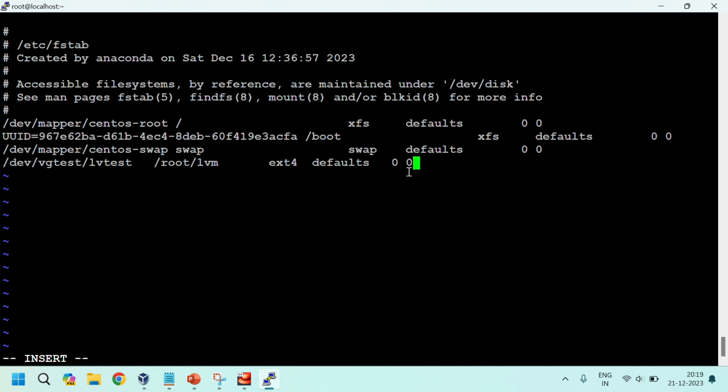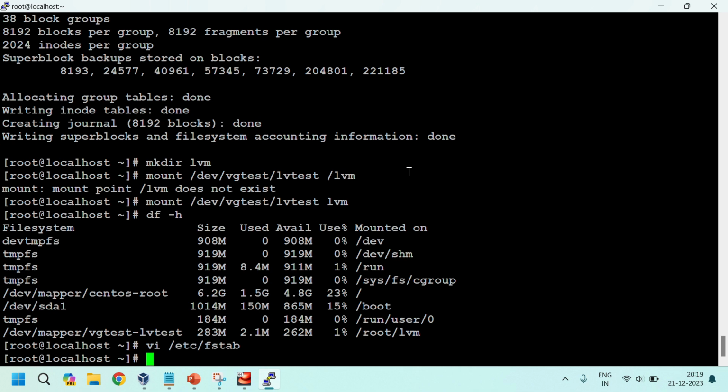Okay, exit from insert mode, then wq. Yeah, this mount point is permanent in fstab. Okay, now